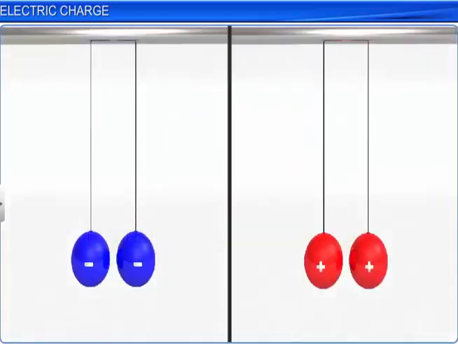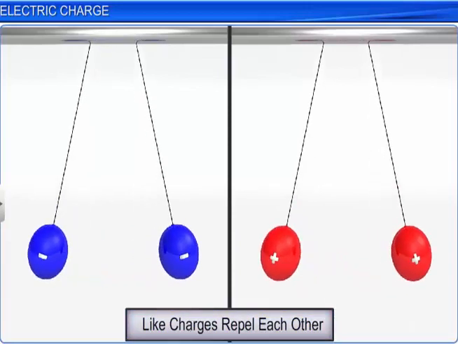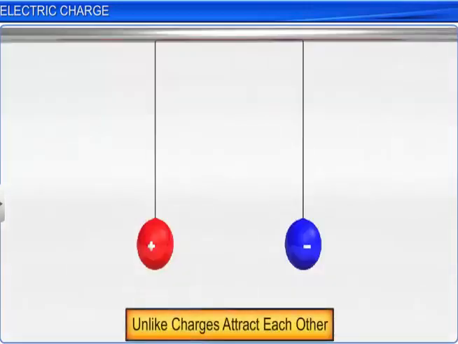It is also observed that the like-charged bodies repel each other. For example, two pith balls, both carrying like charges, repel each other. Unlike charged bodies attract each other. For example, a pith ball carrying a positive charge will attract a negatively charged pith ball.